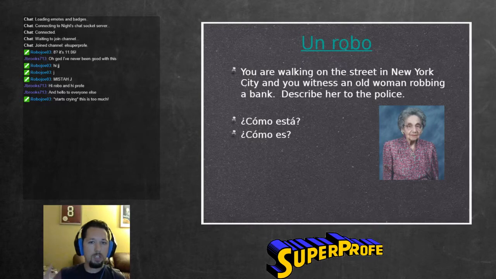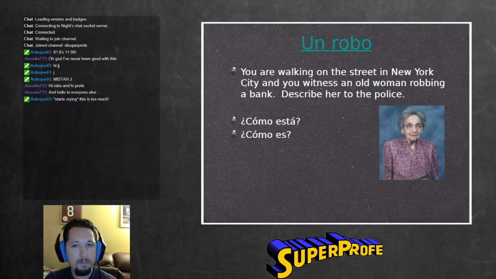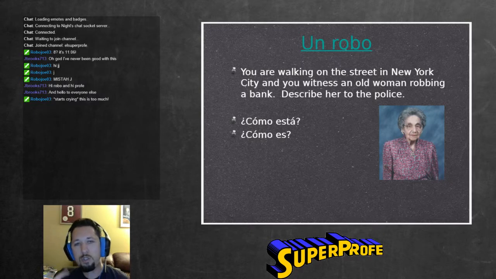You're walking on the street in New York City and you witness this old woman here robbing a bank. And you have to describe her to the police. So you can start thinking of what things you would use to describe her to the police. You would obviously talk about a lot of her physical characteristics, right? You need to give a good physical description to the police about what this woman looks like. And so for those, we're talking about characteristics, right? So we'd need to use ser. Es vieja, she's old. Es baja, maybe she's short, right? Es delgada, she's skinny, these types of things.